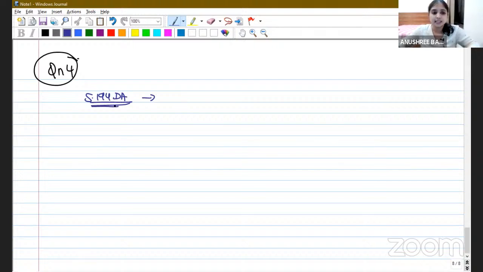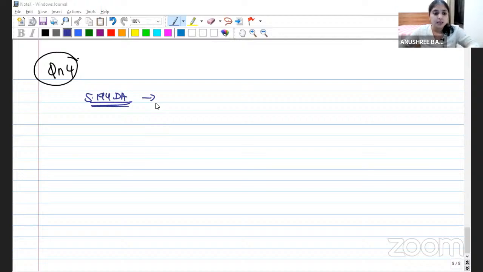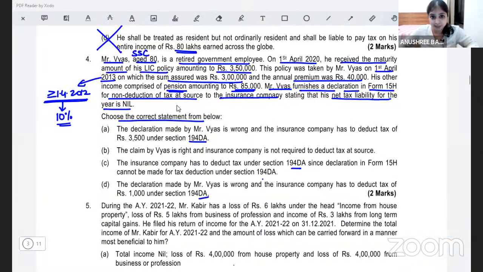All right. So basically, section 194DA asks the insurance company to deduct tax at source when the insurance company gives you insurance compensation, but not always. Only if the insurance premium is more than the prescribed percentages, or if it is a key man insurance policy. So in only those certain specified scenarios, they are asking you to deduct tax under 194DA. Now in this question, if you see, my assessee has paid more than 10% premium. The sum assured is 3 lakh and he's paying 40,000, which means 194DA would be applicable.